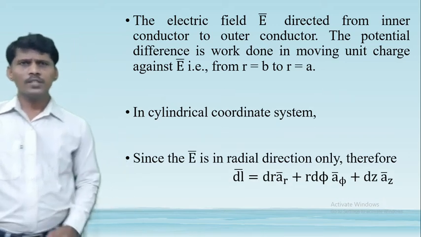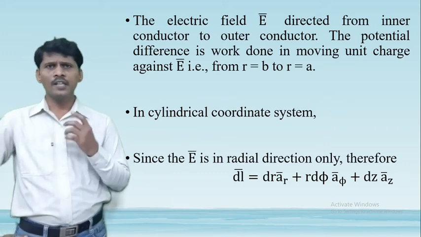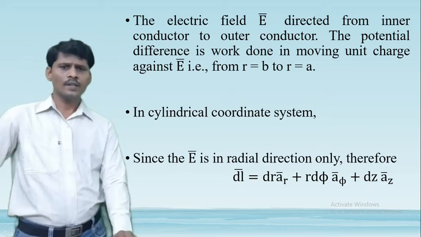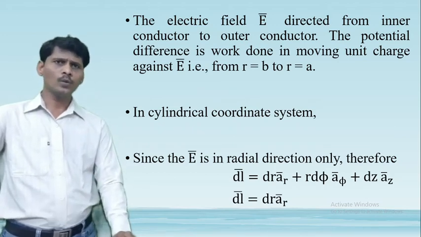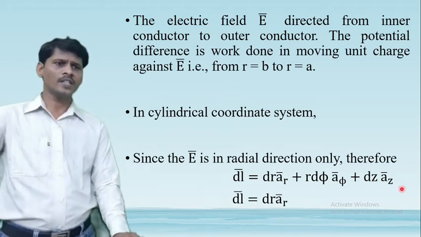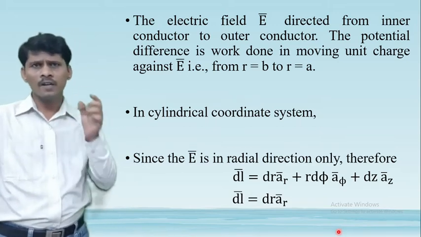The direction of the differential length is also in the same radial direction. dl bar is equal to dr into a r bar, not varying in the phi direction and z direction. The differential length is also varying in the same direction, that is the a r bar direction.